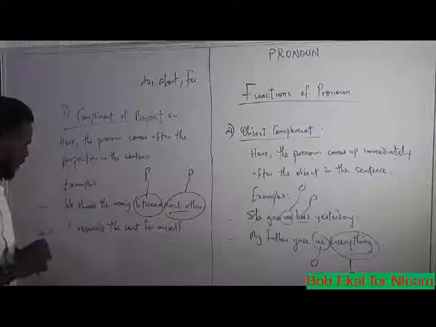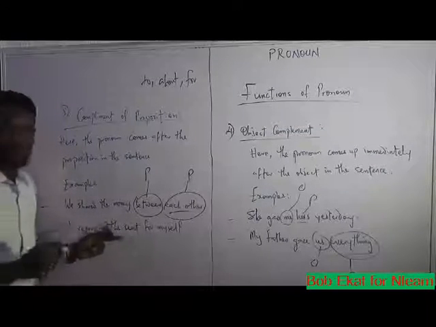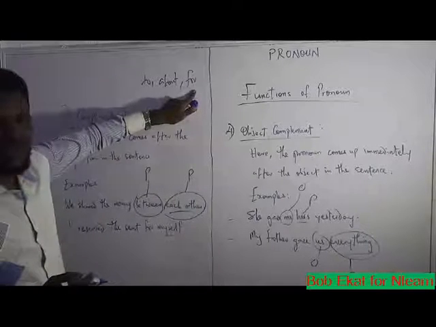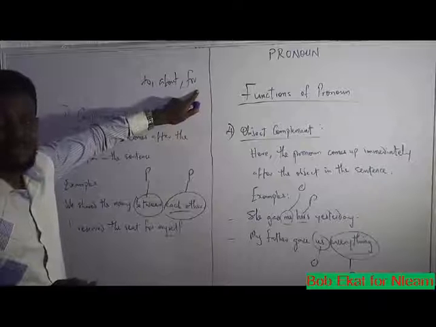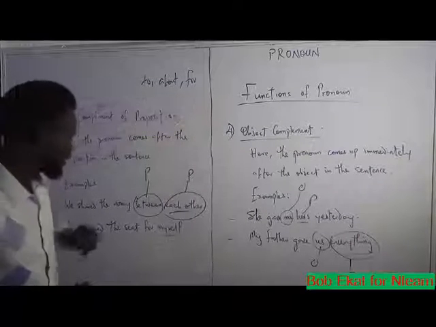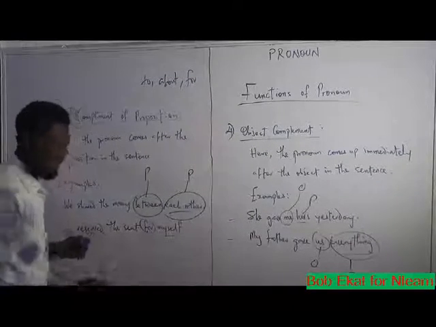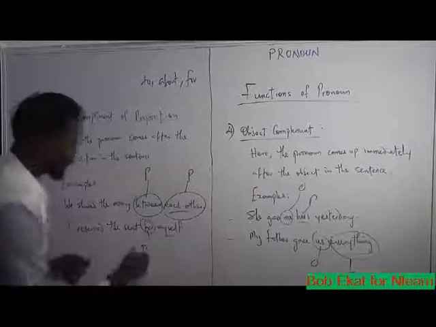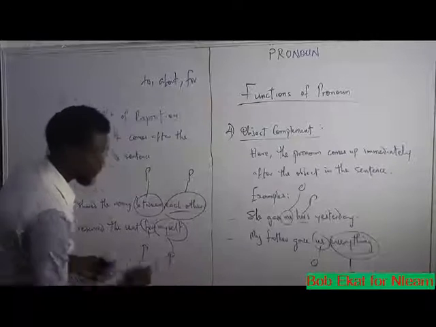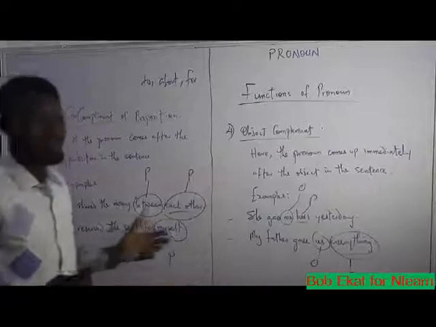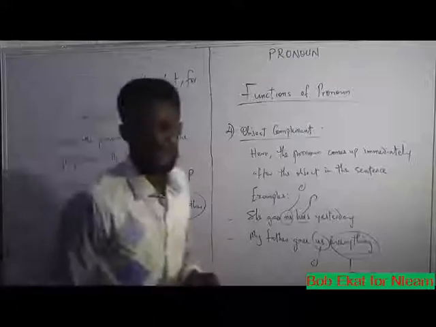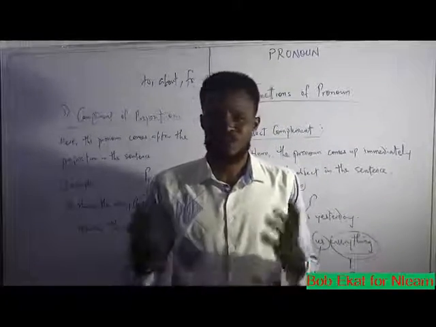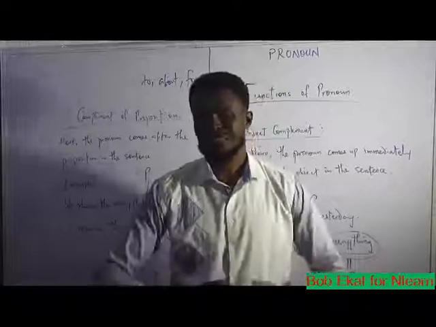To the next one, I reserved the seat for myself. If you look up here, for is a proposition as we said earlier, and so you circle for, it is the preposition, and what comes after becomes the pronoun. So these 5 functions we have listed are the functions of pronouns in sentences.